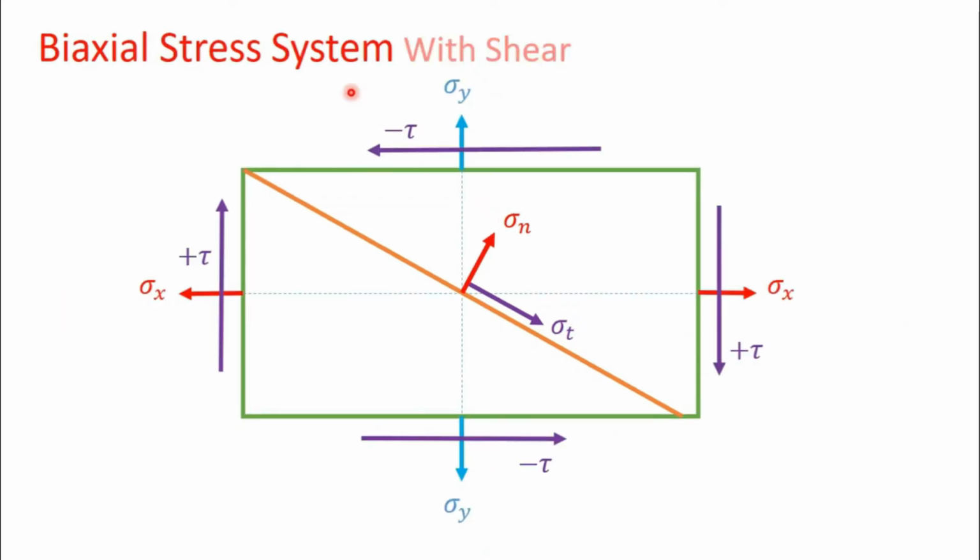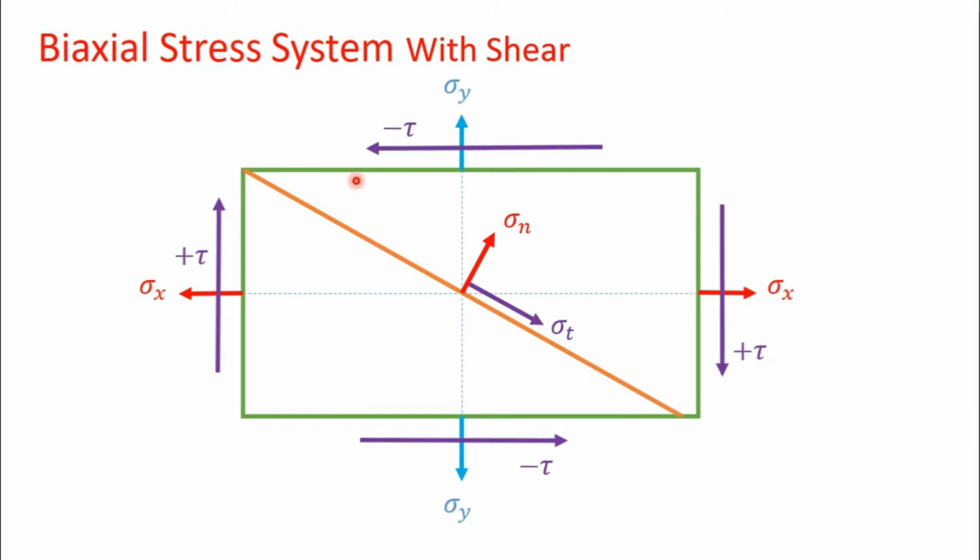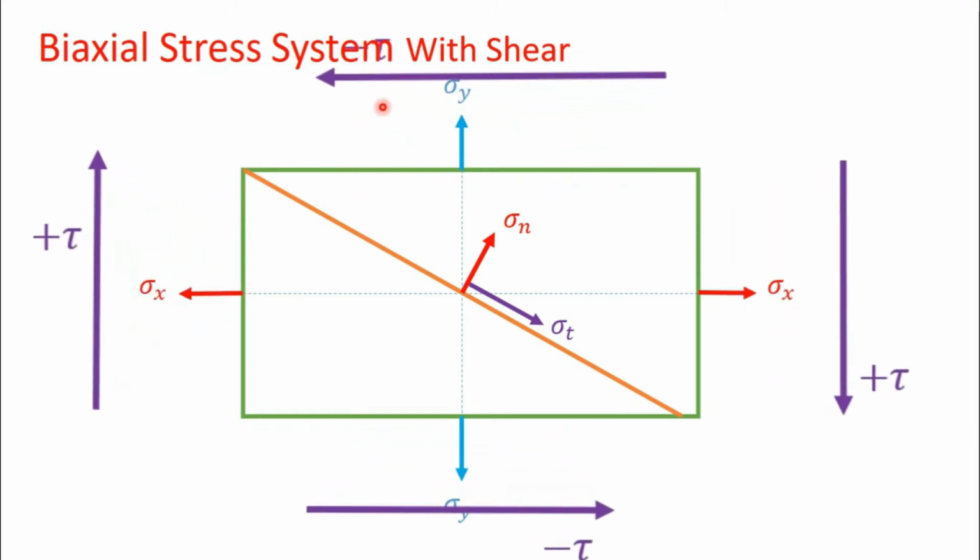Now, in the biaxial system with shear, you can see shear stresses present on the four faces, with both plus and minus signs. As per the sign convention, clockwise shear is taken as positive and anti-clockwise shear is taken as negative.